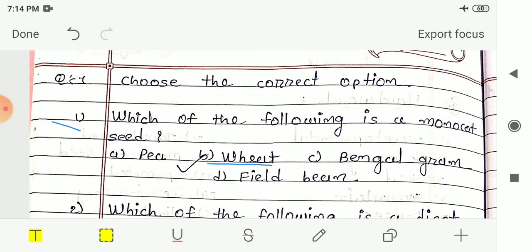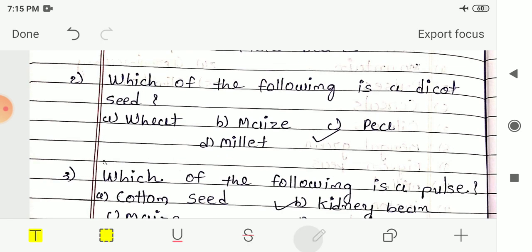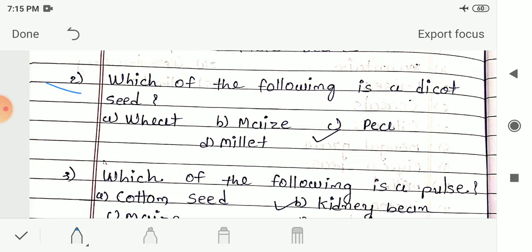Next, second number, which of the following is a dicot seed? Which is the dicot seed? The options are, option A is wheat, B maize, C pea, and option D is millet. So your answer is option C, pea. Pea is the dicot seed, and the rest of the options, that is wheat, maize and millet, are examples of monocot seed. So here your answer is option C, pea.